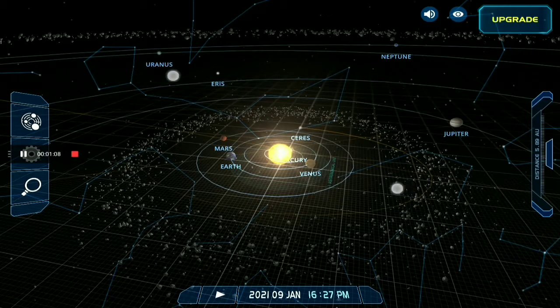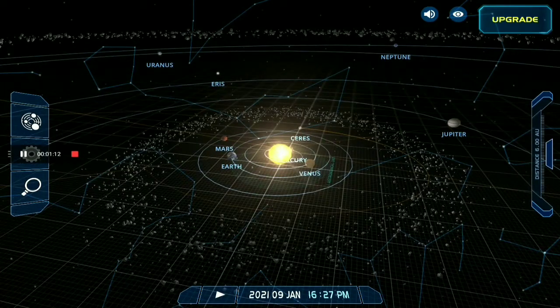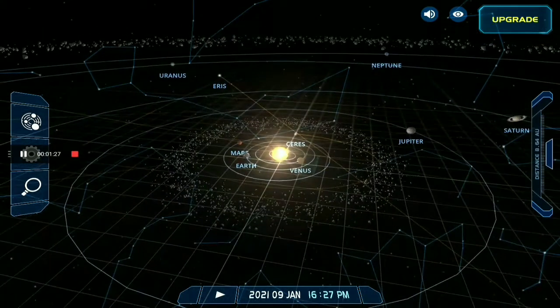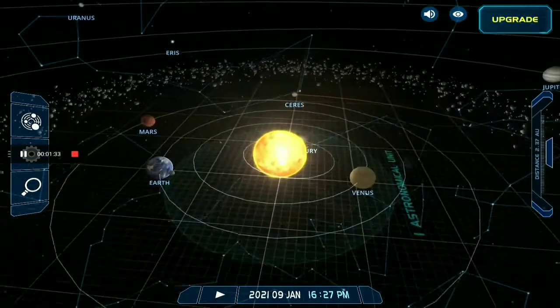And you can see there is an asteroid belt in the solar system, and it divides the 8 planets into 2 categories, which are rocky planets and gas planets. The planets inside this asteroid belt are known as rocky planets, and the planets which are outside this asteroid belt are known as gas planets, and they are made of gas.